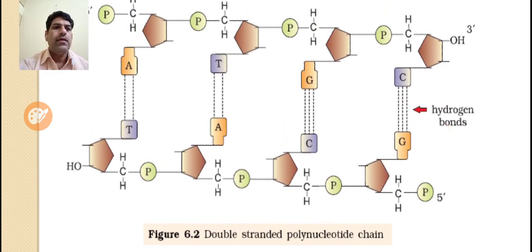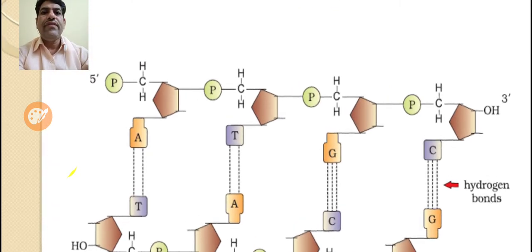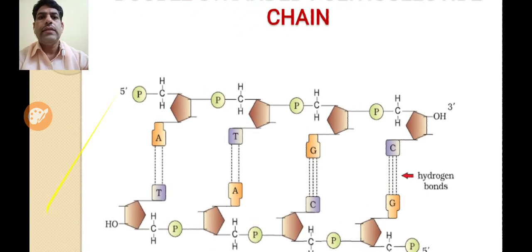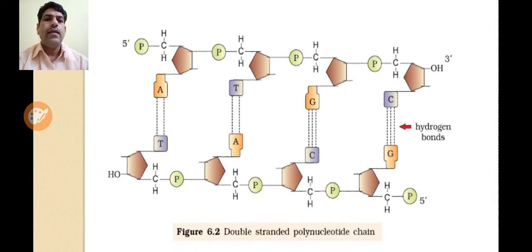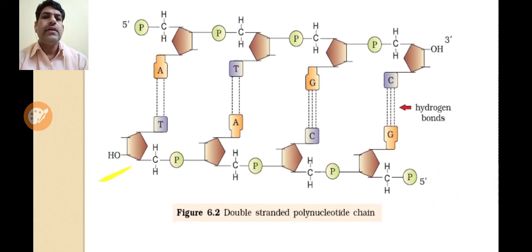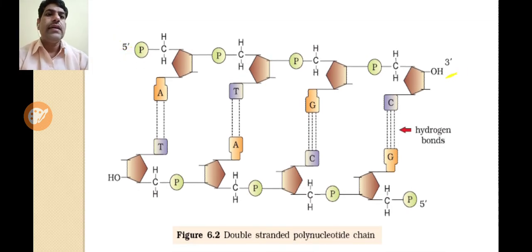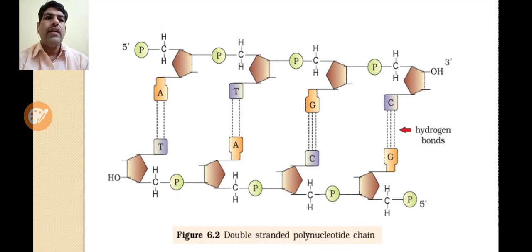First of all, here you can see this upper one is the 5 end. This structure runs 5 end to 3 end, and here the opposite strand is 3 to 5 end. This is the 5 end, this is the 3 end, while this one is the 5 end and this is the 3 end. This means they are opposite to each other. If one is 5 to 3, then the other is 3 to 5 end.